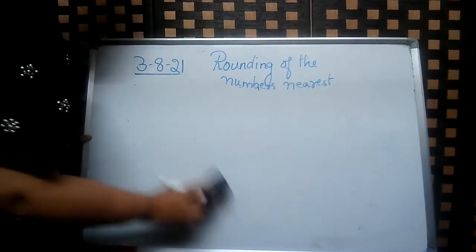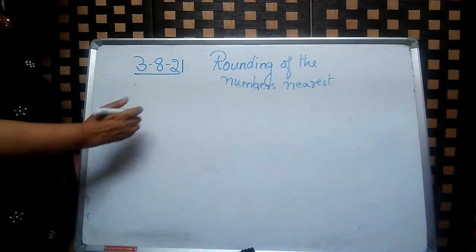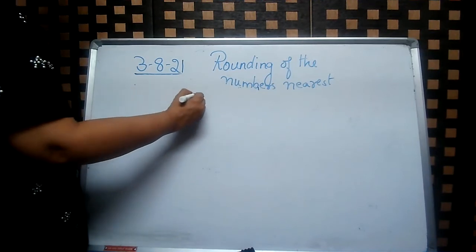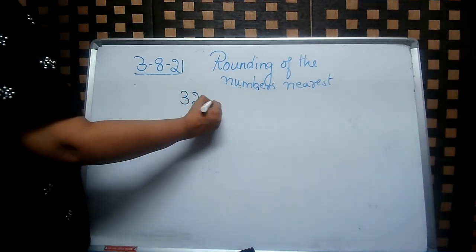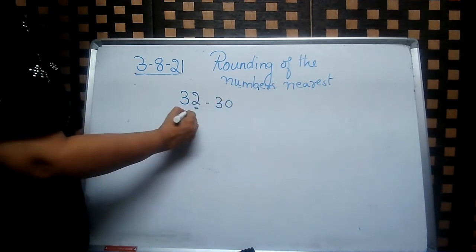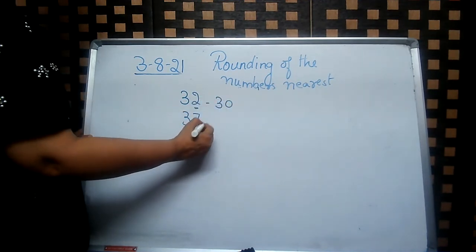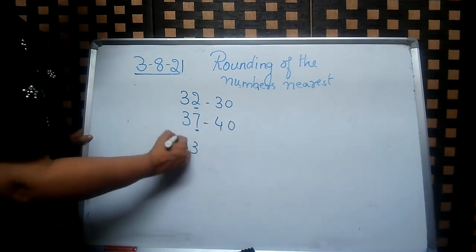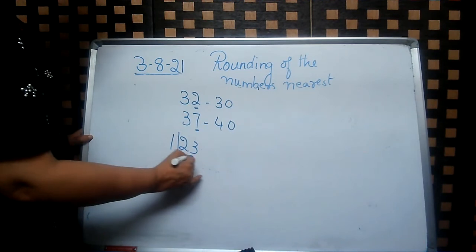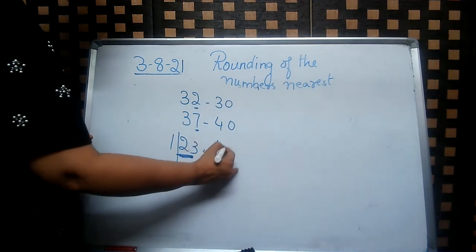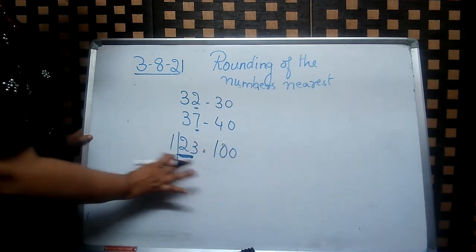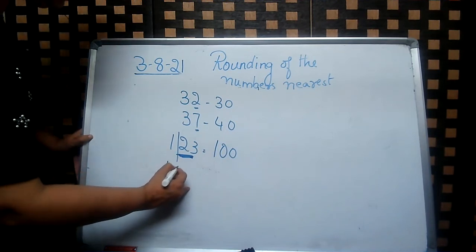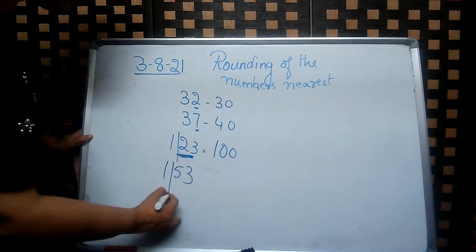Yes. And you will have to only check the ones place. If it is 32, check this place. It will be 30. If it is 37, it is a strong number. It will be 40. If it is 123, check these two places. More than 50 or less than 50? Less than 50, so 100, because it will not change. 153, more than 50.